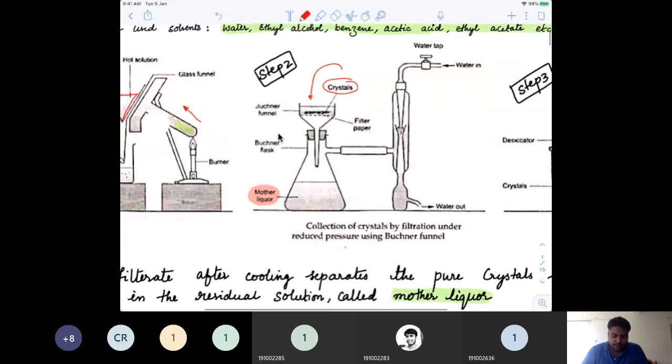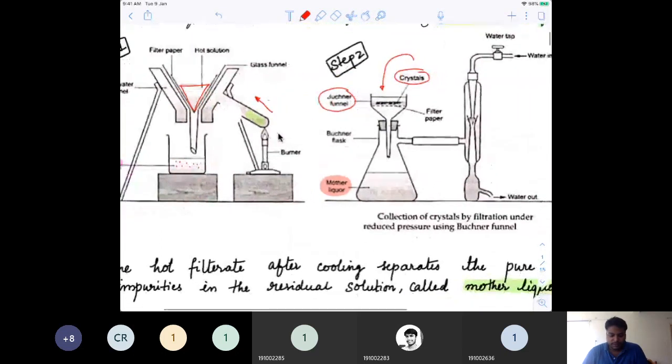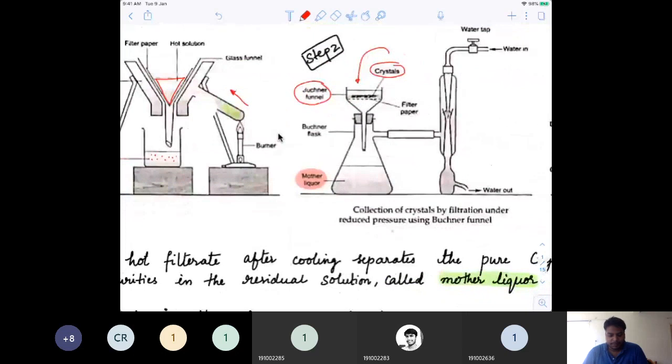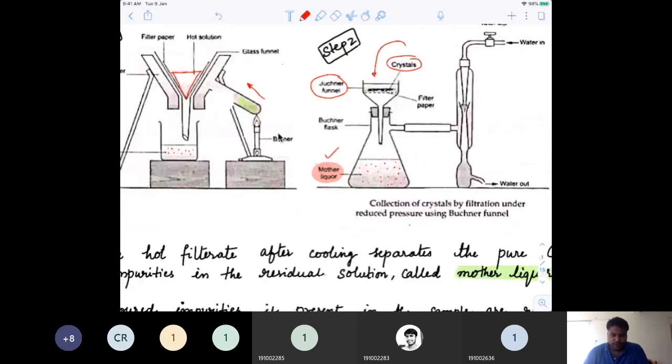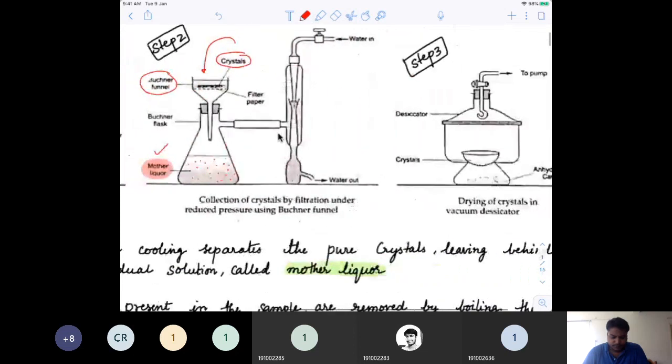Okay, this type of funnel which you take is called a Buchner funnel, through which we let the filtrate pass through the filter paper. There is still some amount of liquid which will come down after filtration, and this would still have some amount of organic compound, which is what we call mother liquor. So again, there was one simple question asked: what is mother liquor? I hope you guys understood this. So after filtration, whatever you get is mother liquor.